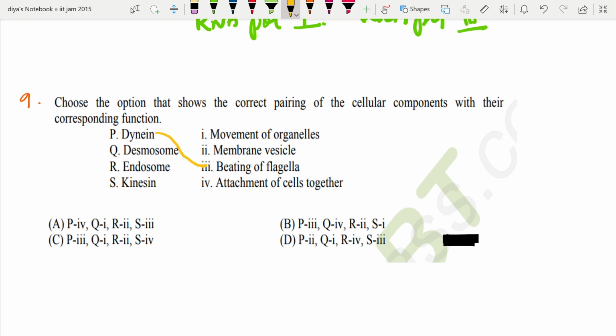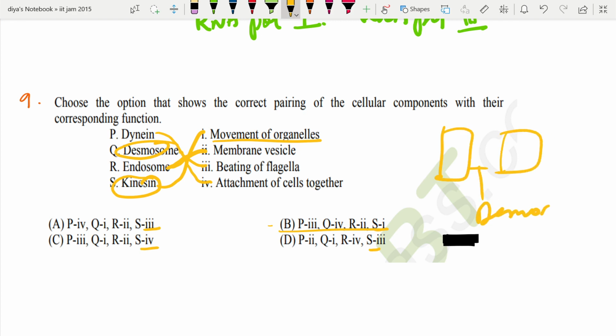Okay, kinesin, we know this very well. Kinesin is responsible for transporting the organelles. Okay, so kinesin is going to be 1. So let's see where S is 1. Okay, S is 1 in the B option. So it is for the movement of organelles. Endosome is for the membrane vesicle. Desmosome is going to do what? It is for the attachment of cells together. We know this very well, that two cells are joined together by desmosome. Okay, so B is the correct option here.